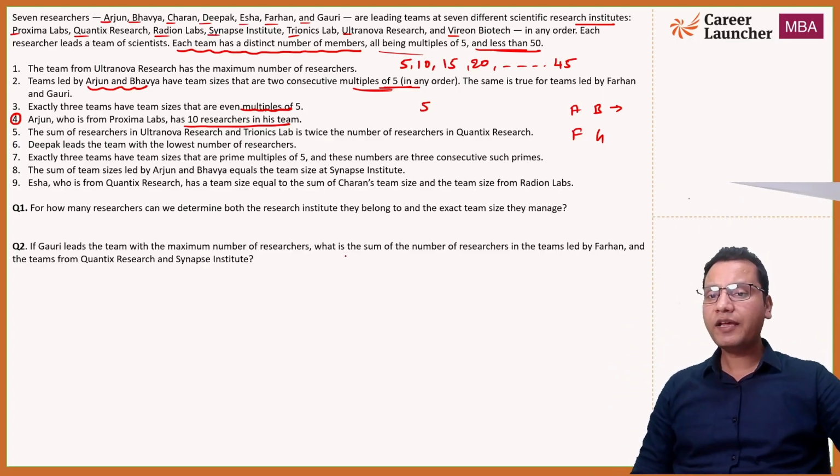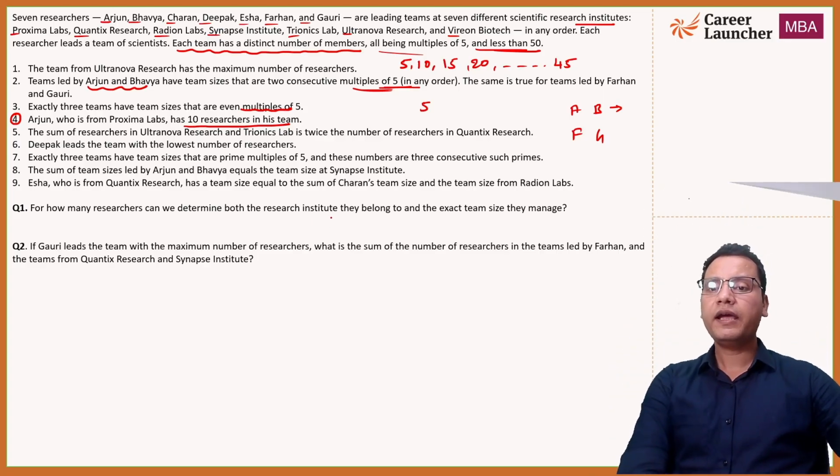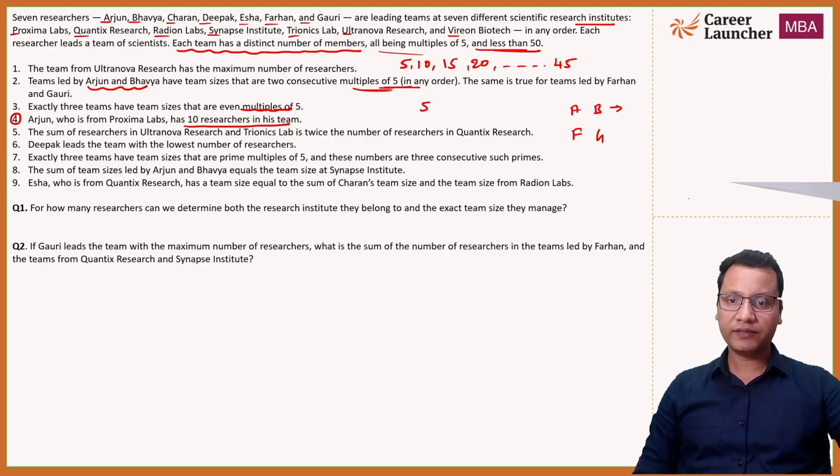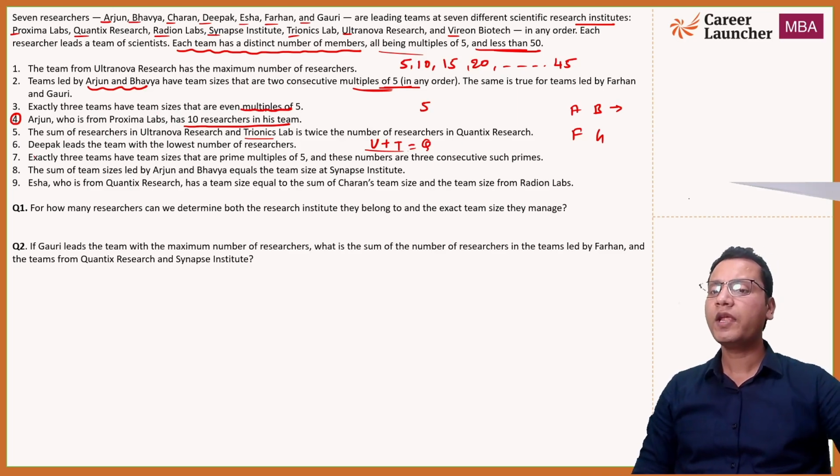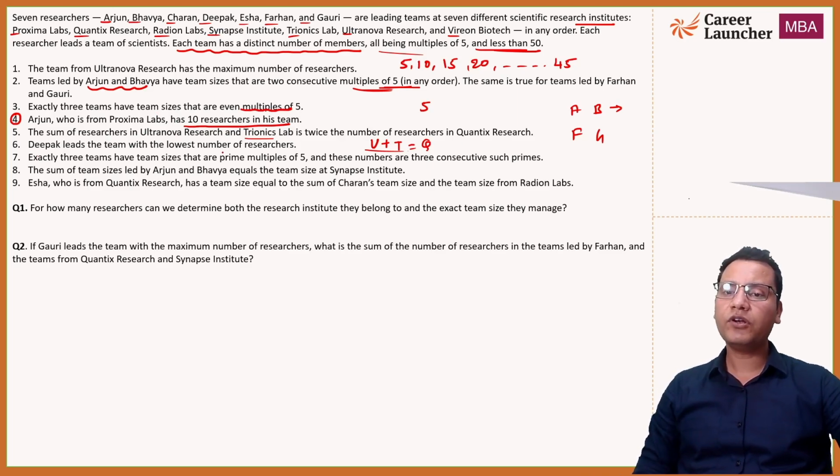Fifth statement, the sum of the researchers in Ultranova Research and Trionics Lab is twice the number of researchers in Quantix Research. Okay, so we can frame an equation out of this. U plus T is equal to twice Q. So this is how you can make the equations for the given statements, right? Sixth, Deepak leads the team with the lowest number of researchers. Now which team it is we don't know, and how many members are in it we also don't know, okay?